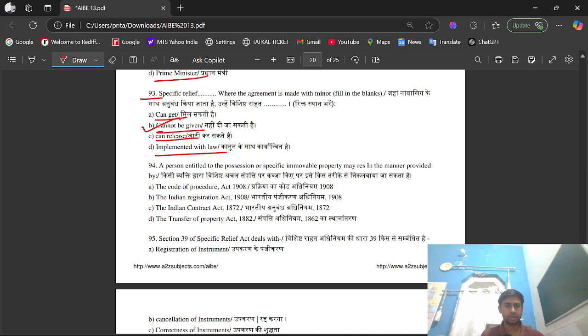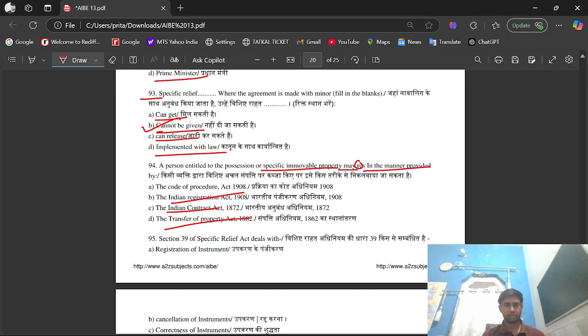Question number 94. A person entitled to the possession of a specific immovable property may recover it in the manner provided. किसी व्यक्ति द्वारा विशिष्ट अचल संपत्ति पर कब्जा किए जाने पर इसे किस तरह से निकलवाया जा सकता है? Option A the Code of Procedure, Option B Indian Registration Act, Option C Indian Contract Act, Option D Transfer of Property Act. The right option is option A.